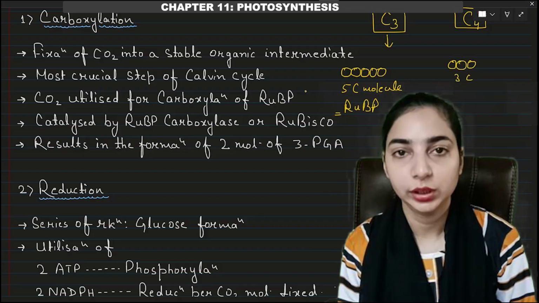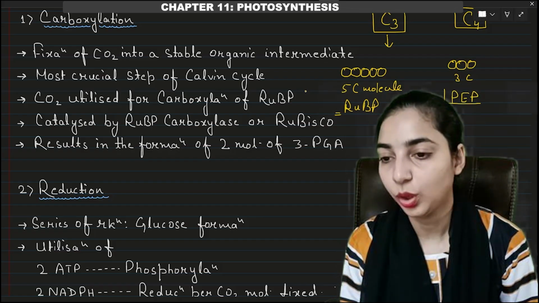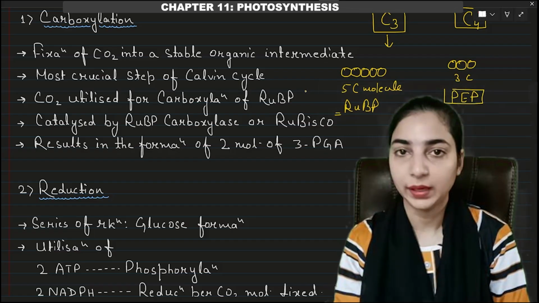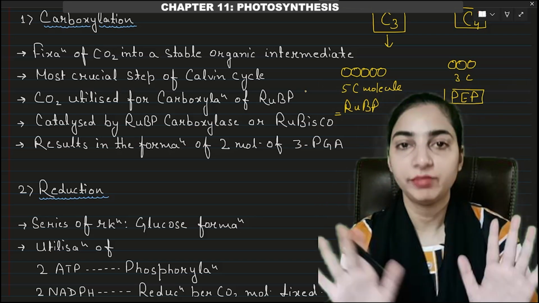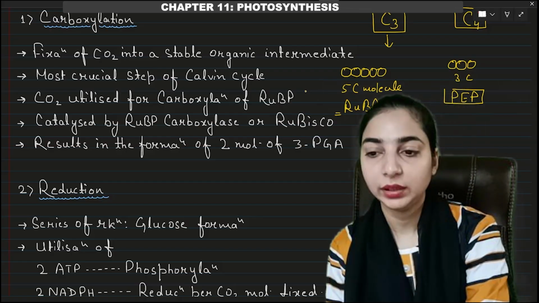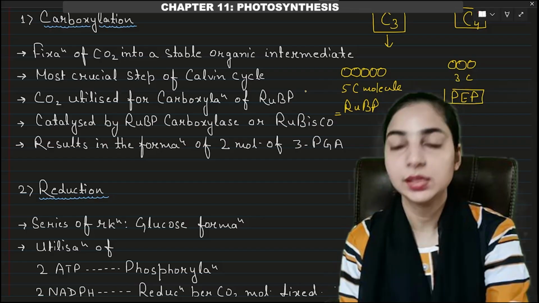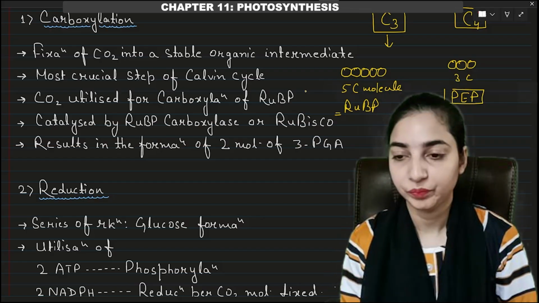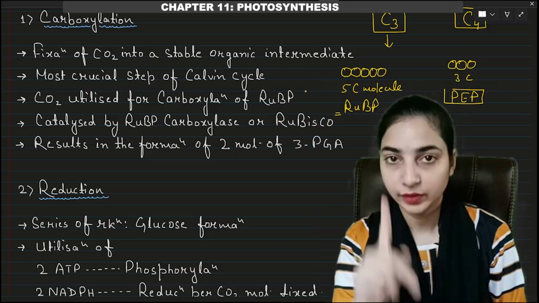Okay, a 3 carbon molecule known as phosphoenol pyruvate, in short PEP. So in the C3 pathway, the carbon dioxide acceptor molecule is a 5 carbon molecule called RuBP, and in case of the C4 pathway, the carbon dioxide acceptor molecule will be a 3 carbon molecule, that is phosphoenol pyruvate, that is PEP. Okay. So they will accept the carbon dioxide, and the carbon dioxide has 1 carbon.